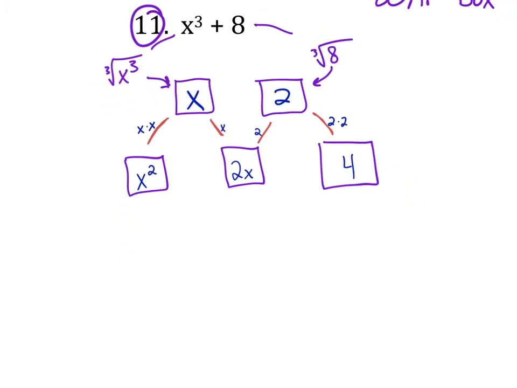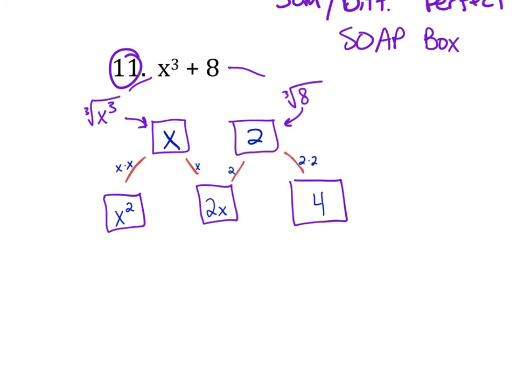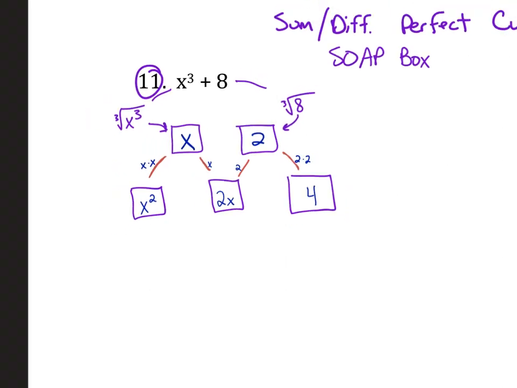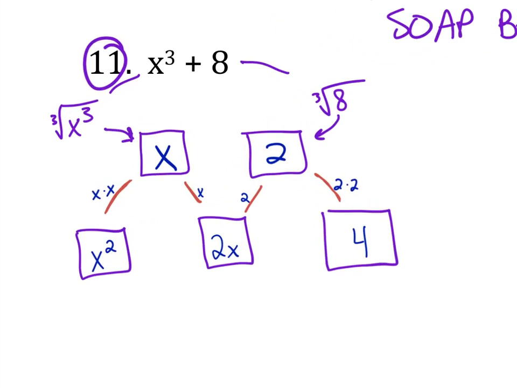And then the last thing is to fill in signs. We have to have signs in between all of these boxes. We need a sign here, here, and here. And that's going to come from our acronym SOAP. So the signs follow SOAP: S for same, O for opposite, and AP for always positive.